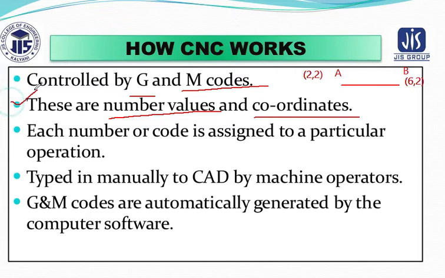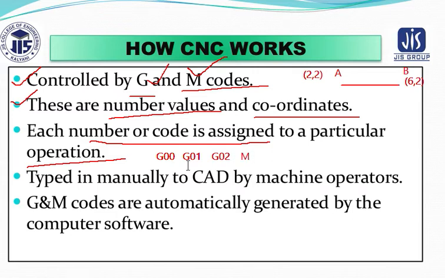Next, each number or code is assigned to a particular operation. Like the G code and M code we are talking about. There are various codes. Suppose G00, this is one code. G01, this is another code. G02, this is another code. Again there is M03, this is another code. So among all these codes, the G code is basically used for traveling the tool motion.